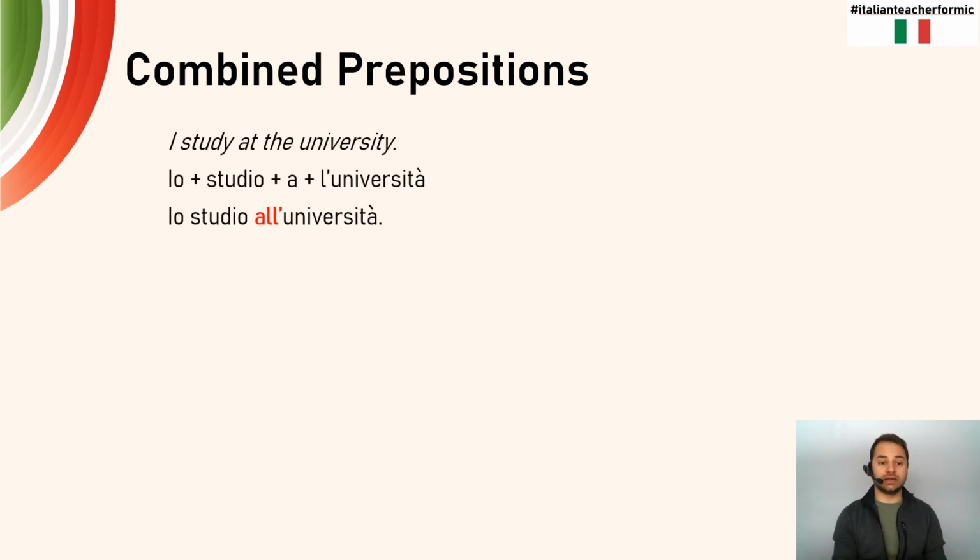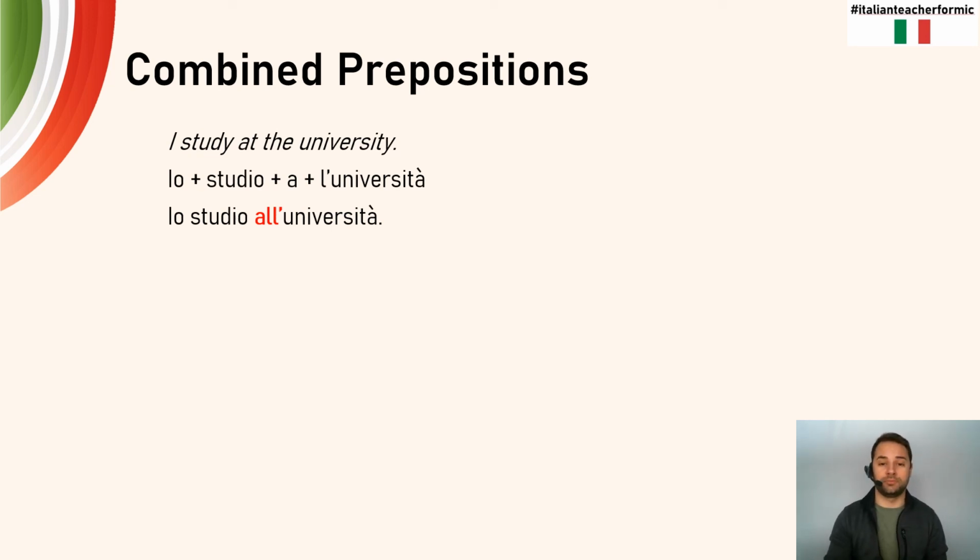If I wanted to say I study at the university, io, study, studio, at, we said was a, and then university would be l'università. Because I know that simple breakdown, I study at the university, I now take the a and the l apostrophe and make them compound, combine them together. Io studio all'università. You have your preposition there, compound, complete sentence.